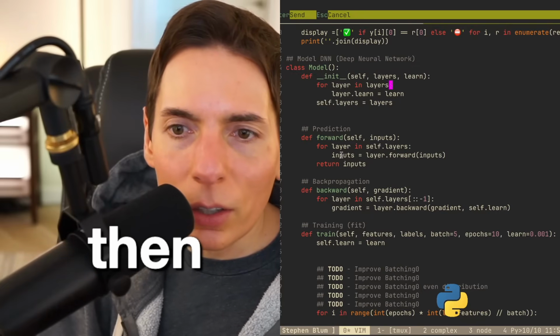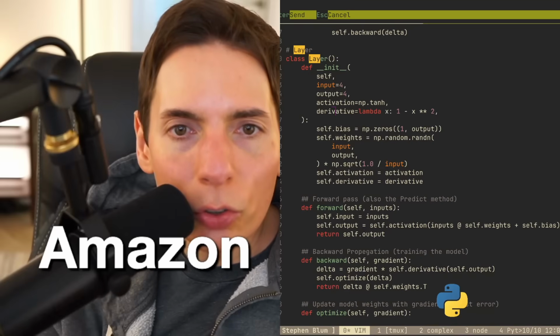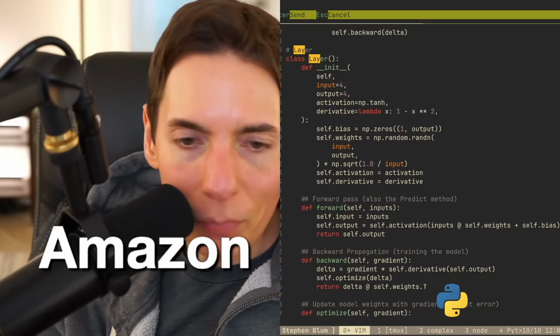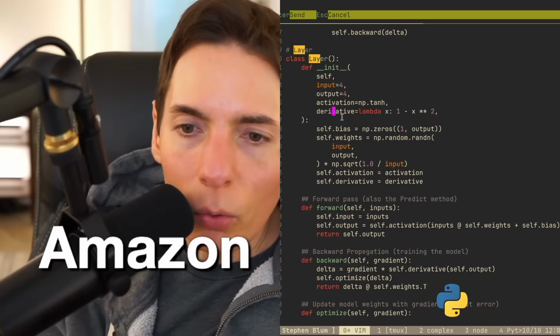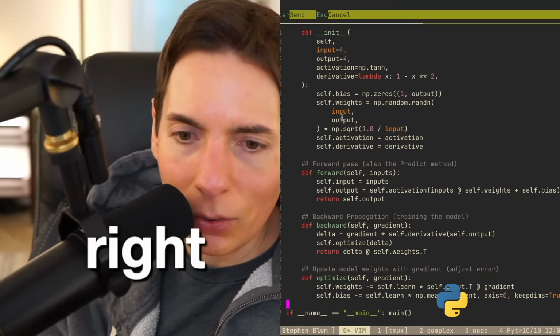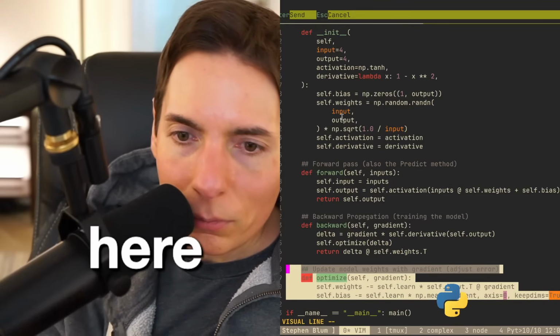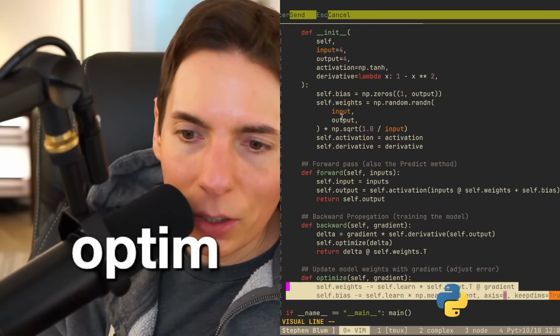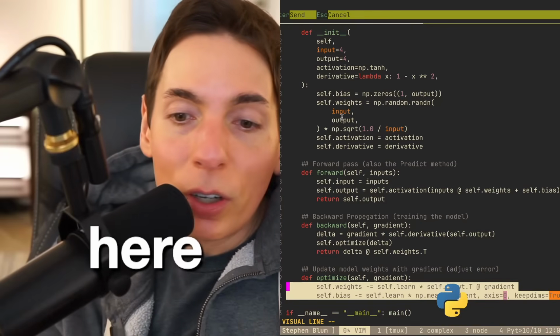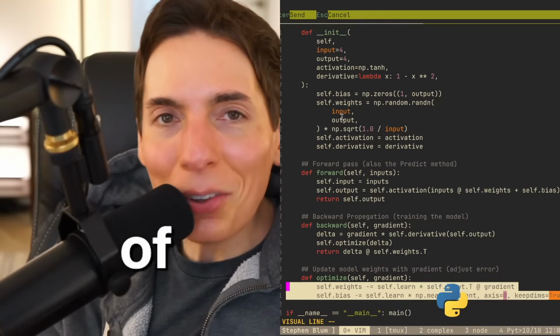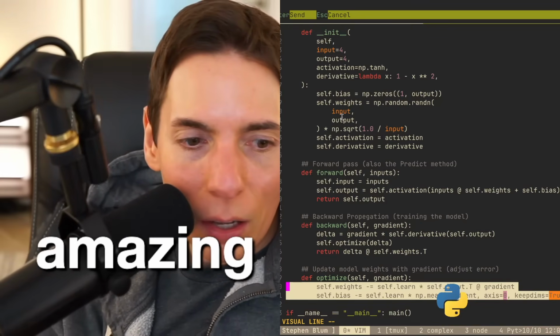So then when we're initializing the model, how did you adjust your parameters for your back propagation? Here, I'll show you. It's right here. It's really easy. The optimization. Here you go. This is it right here. Look, it's only 2 lines of code. Isn't that amazing?